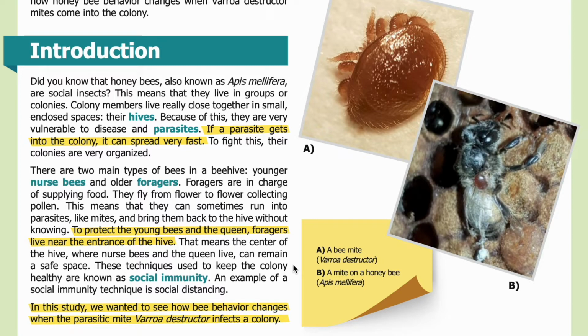These techniques used to keep the colony healthy are known as social immunity. An example of a social immunity technique is social distancing. In this study, we wanted to see how bee behavior changes when the parasitic mite Varroa destructor infects a colony.